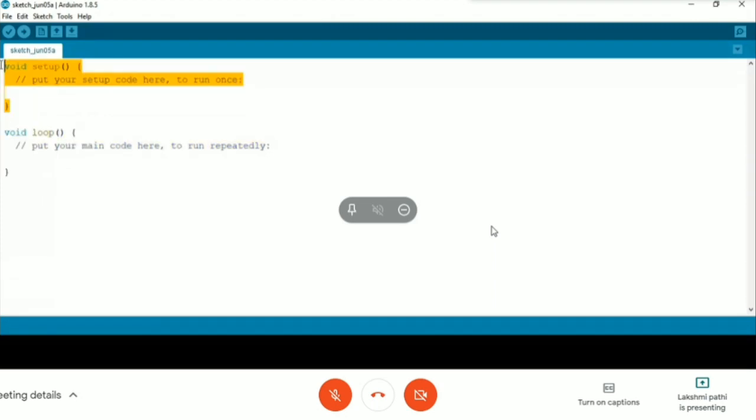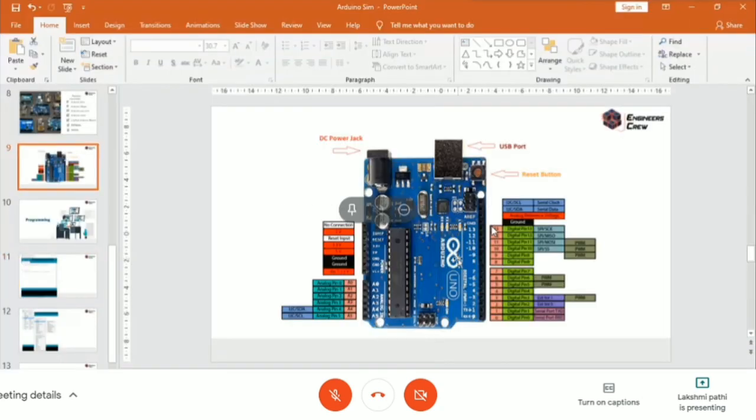This void setup will help to set up your pin modes. So what are pin modes? If you want to control a motor, LED pins, or any input pins, you have to choose the pins. The Arduino board has nearly 13 digital pins and 5 analog pins, totally 18 pins. So you have to choose which pins you want to use to process the data, nearly what pins are required for your processing.